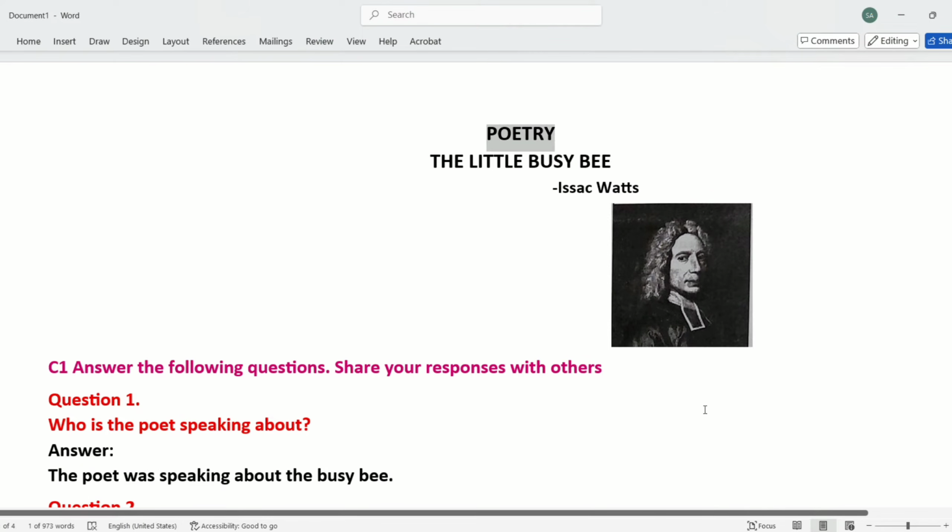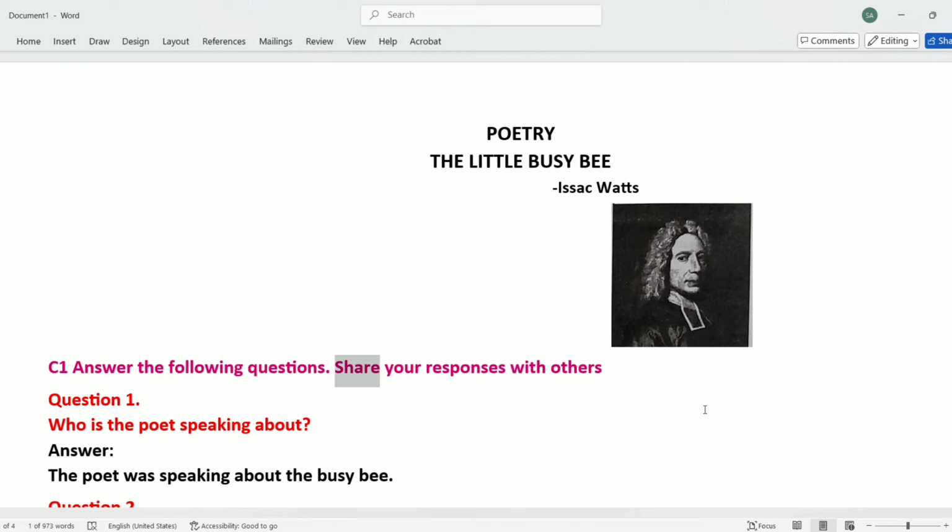Poetry. The Little Busy Bee. Isaac Watts. C1. Answer the following questions. Share your responses with others. Question 1. Who is the poet speaking about?